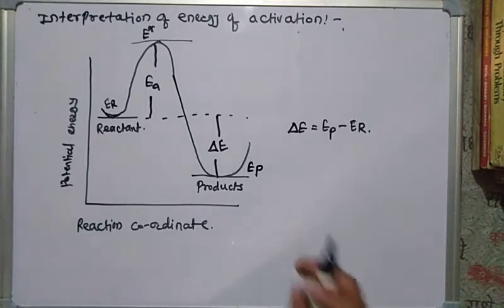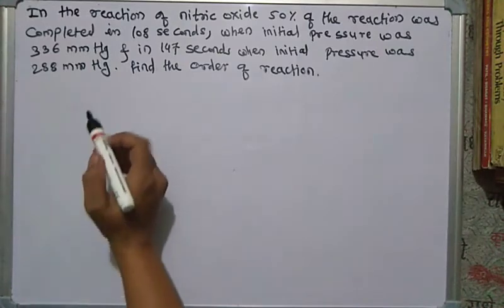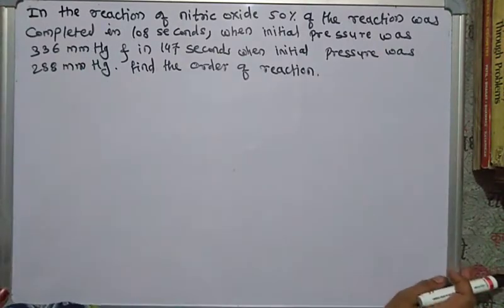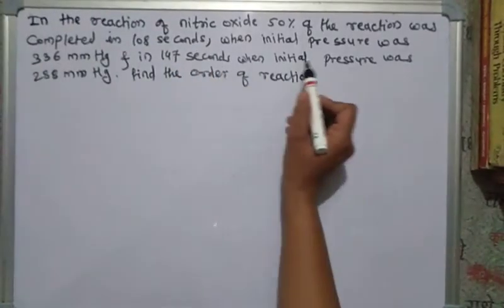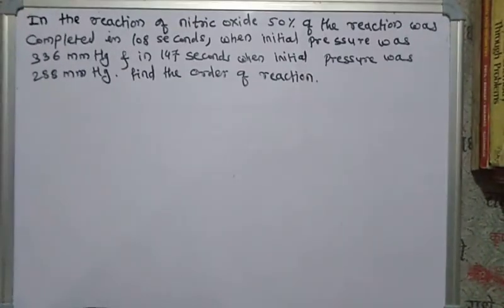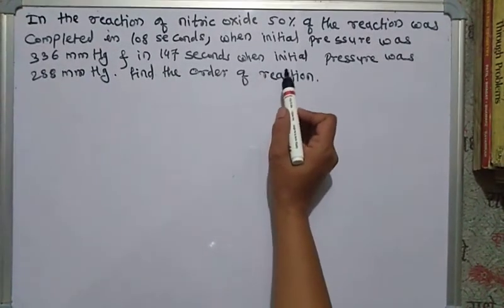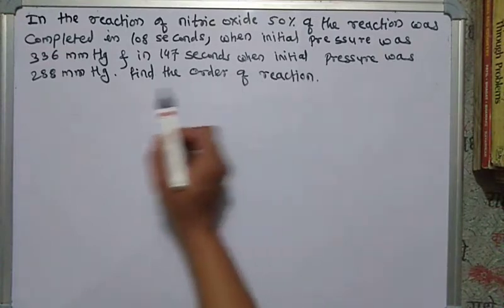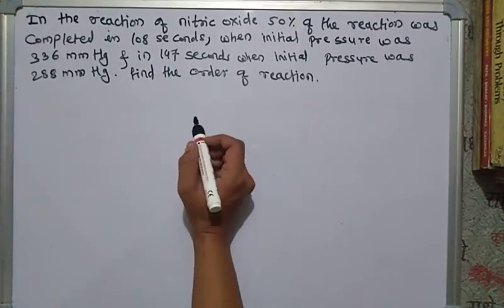Let me see the next problem. The problem says that in the reaction of nitric oxide, 50% of the reaction was completed in 108 seconds when the initial pressure was 336 mm of Hg, and in 147 seconds when the initial pressure was 288 mm of Hg. Find the order of reaction.